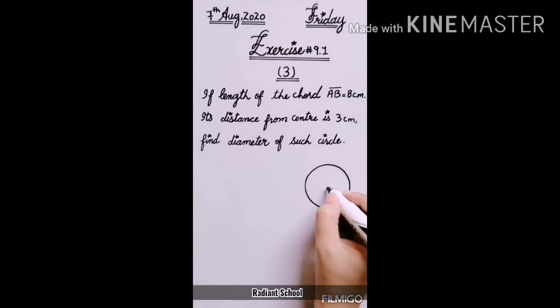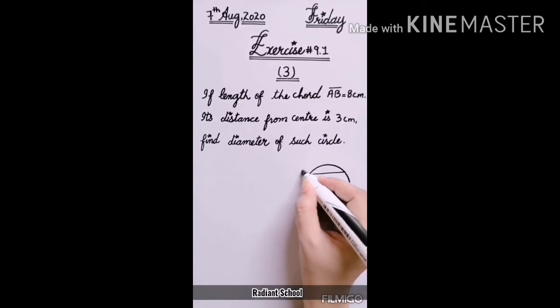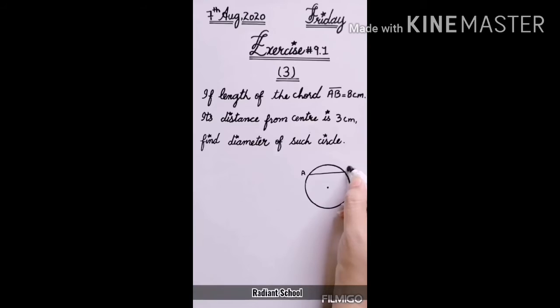Suppose that this is your circle and we have a chord. Anywhere you can take chord AB. The length of the chord is 8 cm, and the distance of the chord from the midpoint to the center, we use to take the distance.